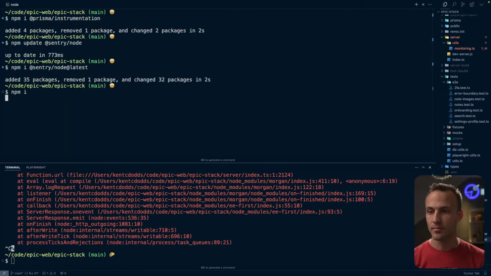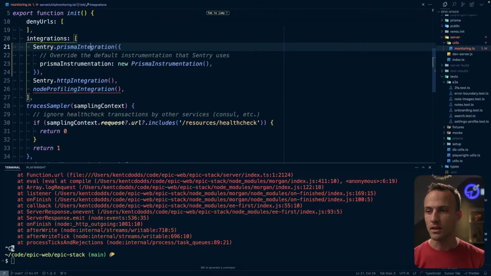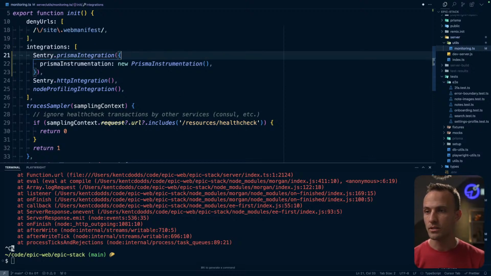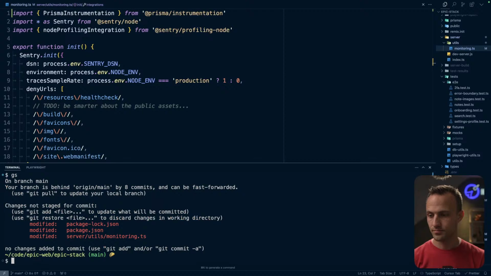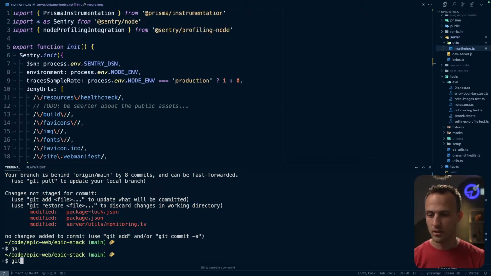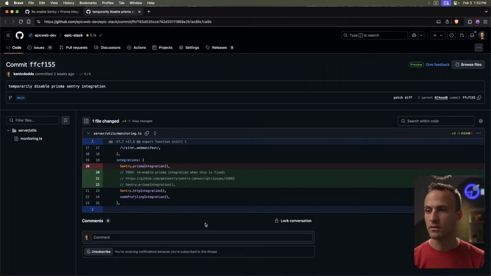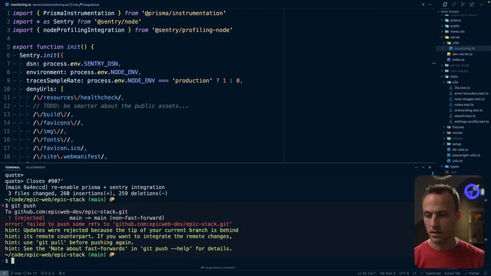All right, here we go. Get all those updated. I assume they're all in lockstep. So, okay, good. And there we go. Don't need to describe that. This is just how you do it. Okay, good. Commit: re-enable Prisma Sentry integration. And then this closes number 907. I think I need to pull.